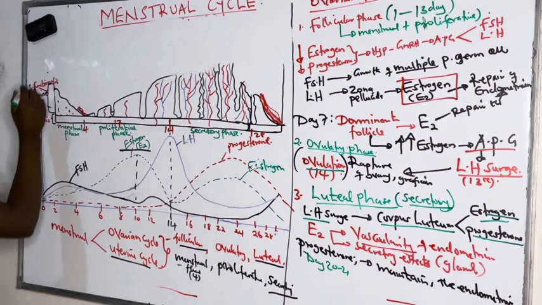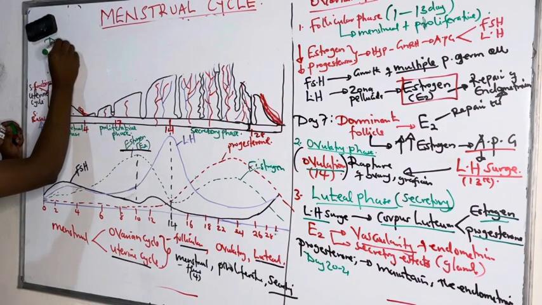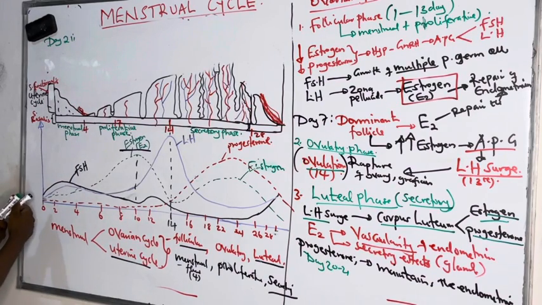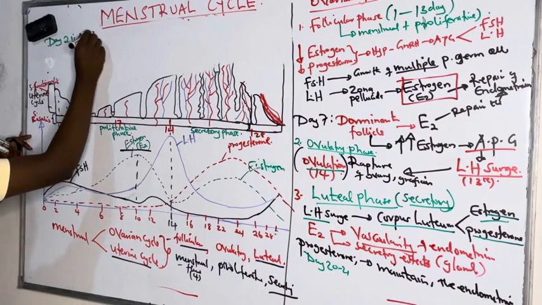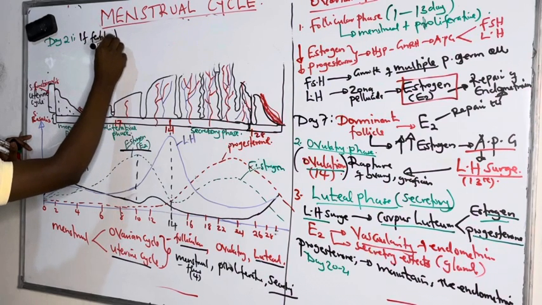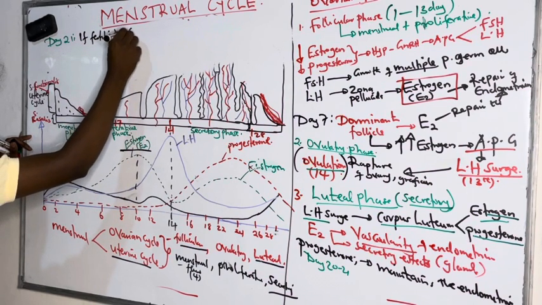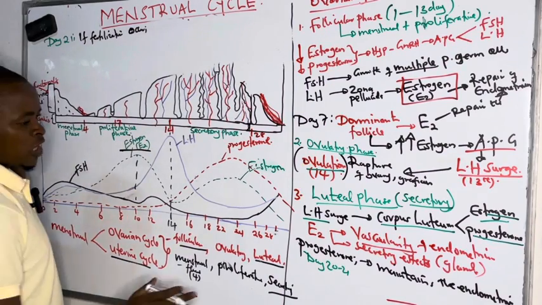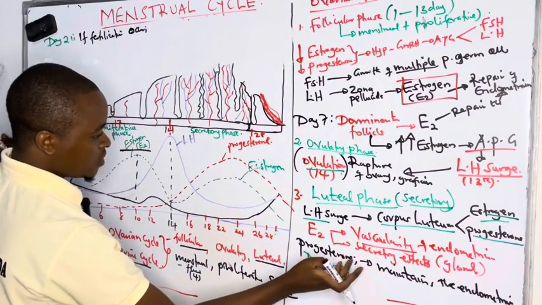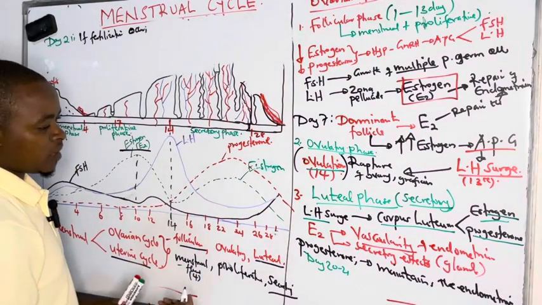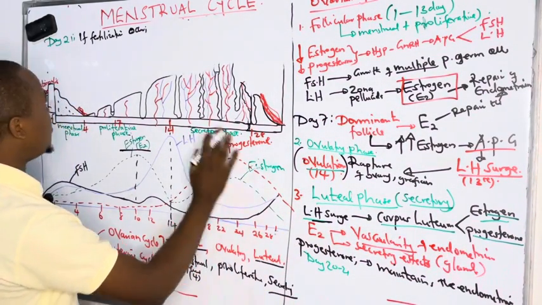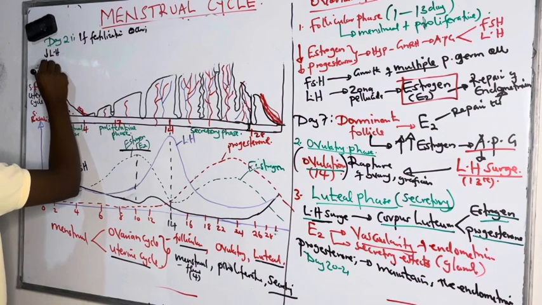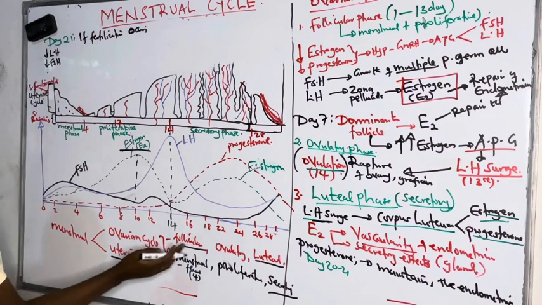So by day 21, if fertilization fails to occur, we are going to see these high levels, because what facilitates the corpus luteum is luteinizing hormone. And by day 21, we see low levels of luteinizing hormone and low levels of FSH, as we are seeing it here on the graph.